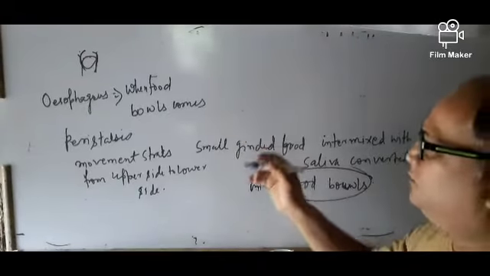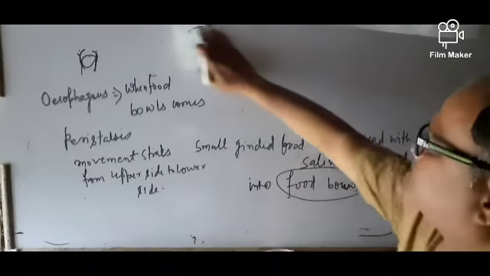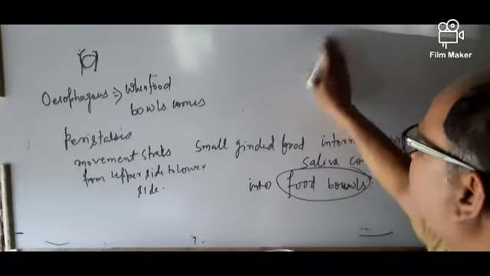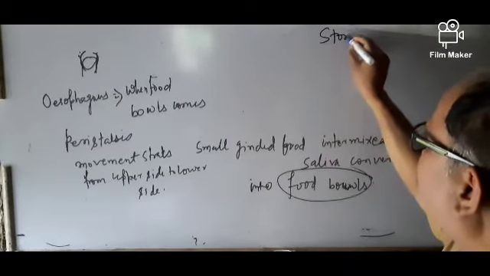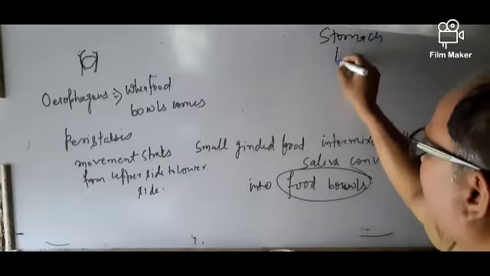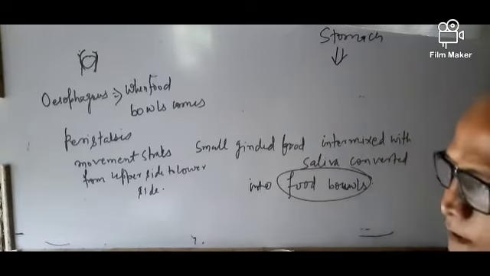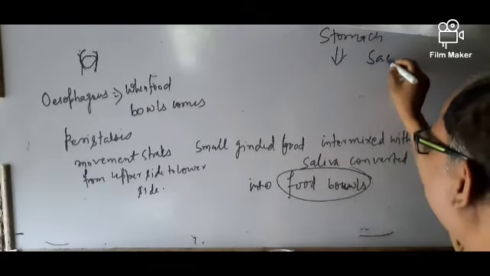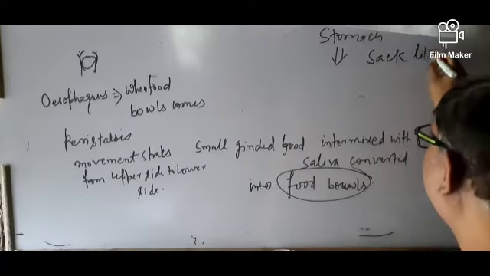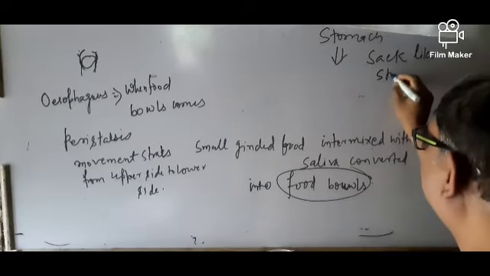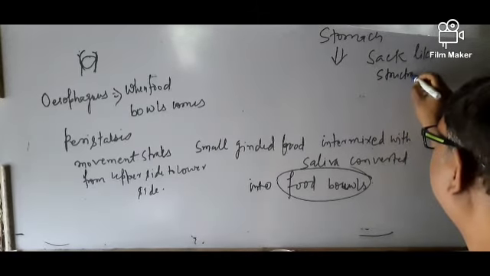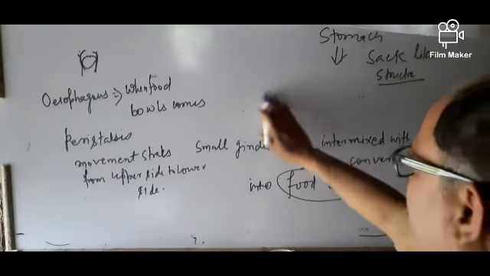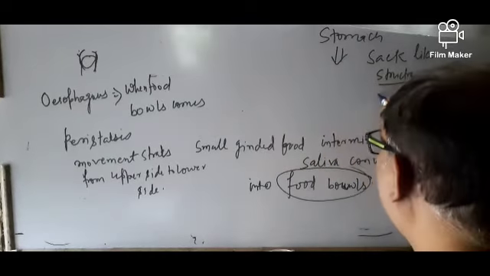Then these food boluses come into the stomach. A stomach is a sac-like structure, where peristalsis or churning movement occurs.